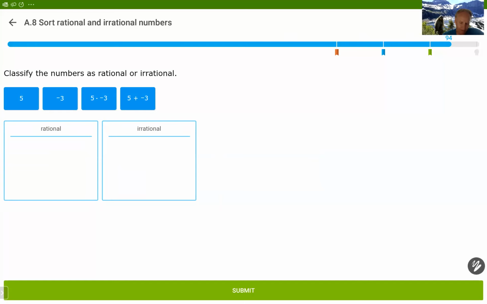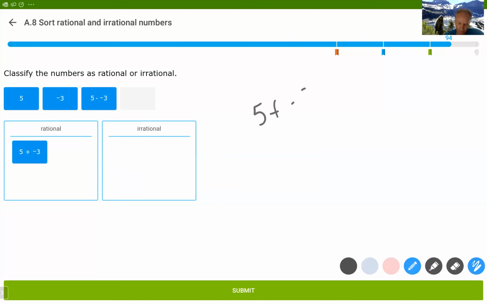basically one of the things they're kind of asking here is when they did addition on integers, you end up getting an integer. If you add two integers together, I just want to point this out, 5 plus negative 3, you end up with an integer. We say that addition is closed for integers, because if you add two integers together, you always get an integer.